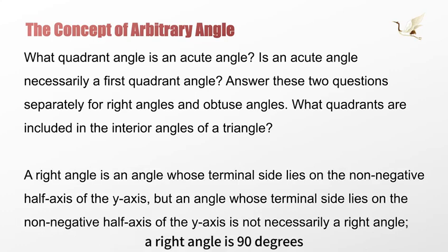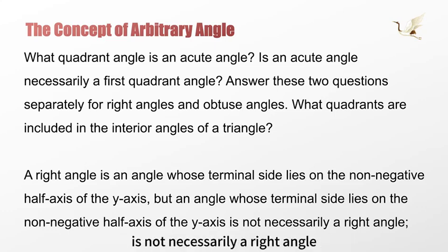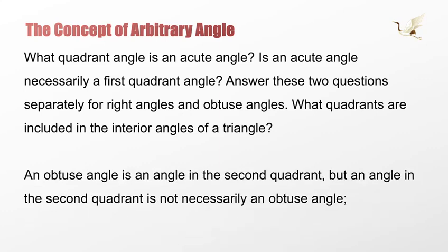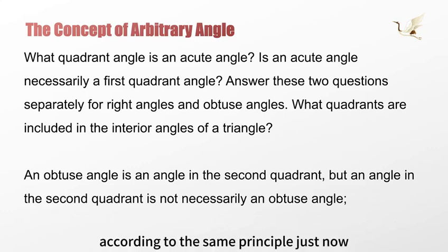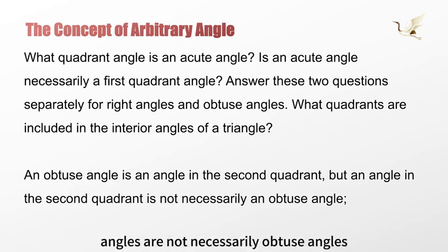A right angle is 90 degrees, and its terminal side falls on the positive half-axis of the y-axis, but an angle falling on the positive half-axis of the y-axis is not necessarily a right angle. It may also be negative 270 degrees, or it may be a 450-degree angle obtained by 90 degrees plus 360 degrees. As for obtuse angles, by the same principle, the obtuse angle range is between 90 degrees and 180 degrees. They are second quadrant angles, and conversely, second quadrant angles are not necessarily obtuse angles.